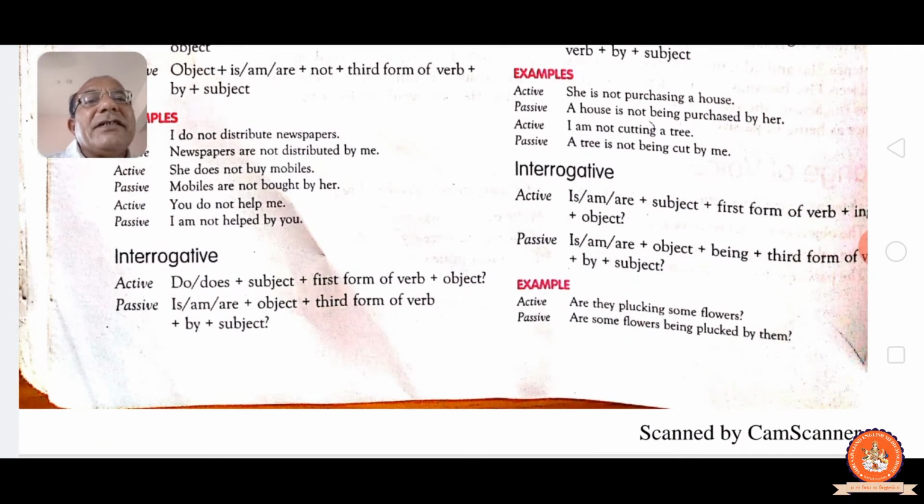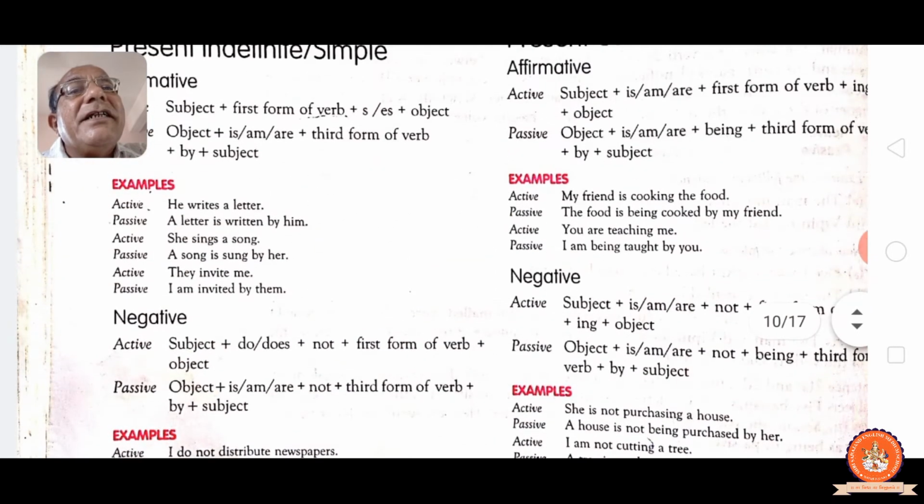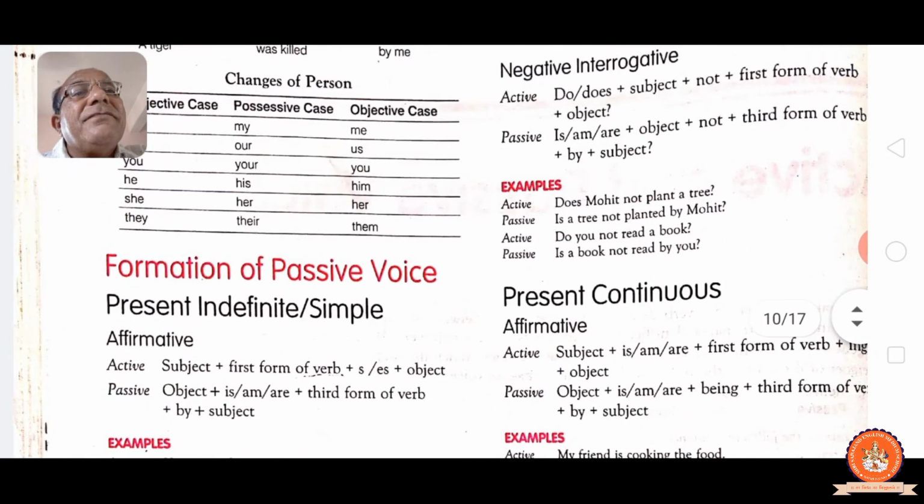Now see interrogative sentence. Do/does, subject, verb, object and question mark. Am, is, are, object, past participle, by and subject. See, am, is, are actually capital should be there. Is then I capital, am then A capital, are then A capital. Out of three, any one is coming in a sentence, not all three altogether.